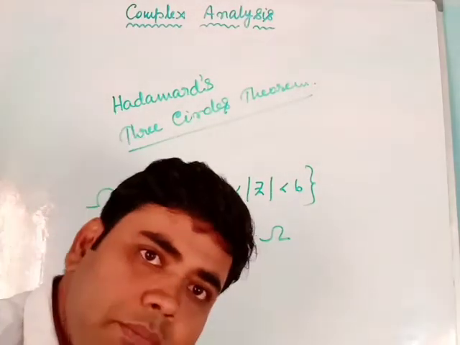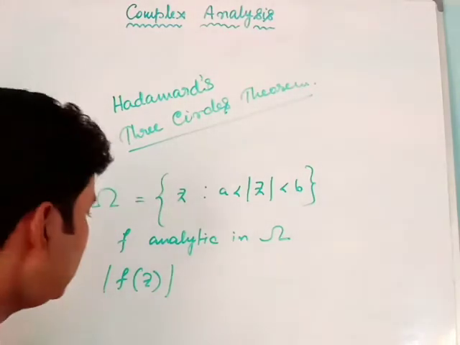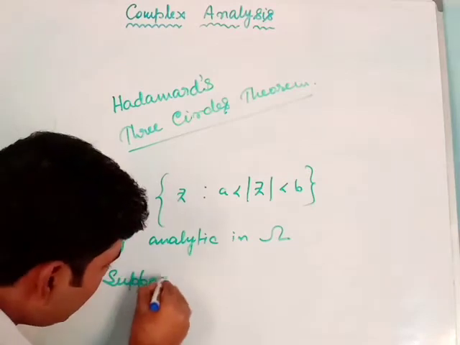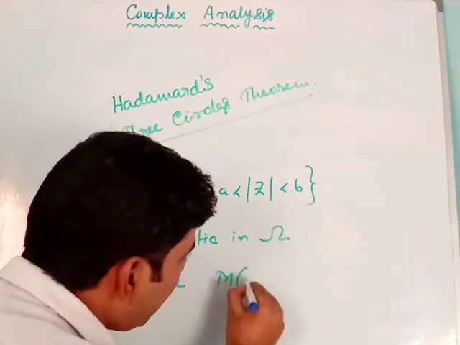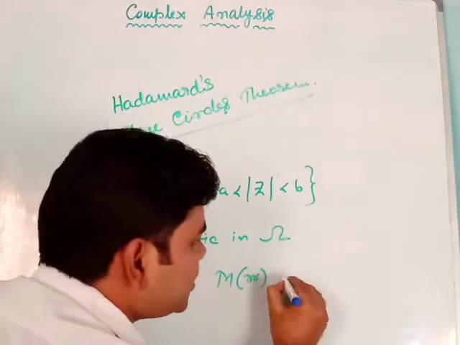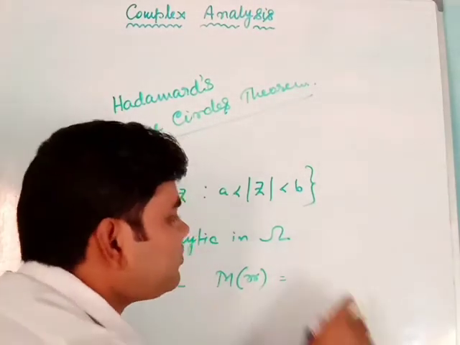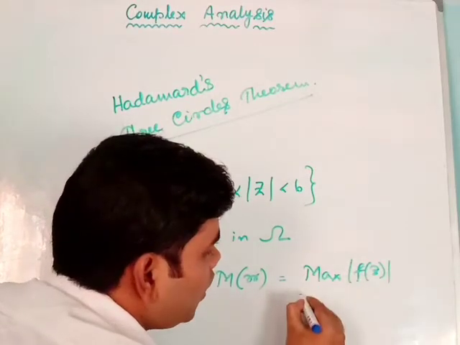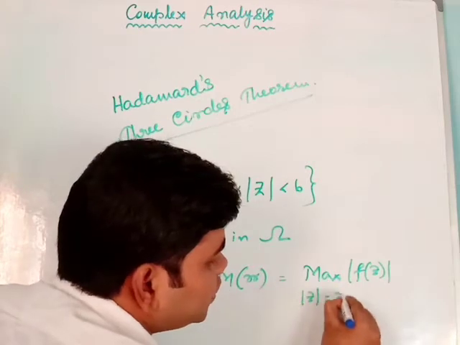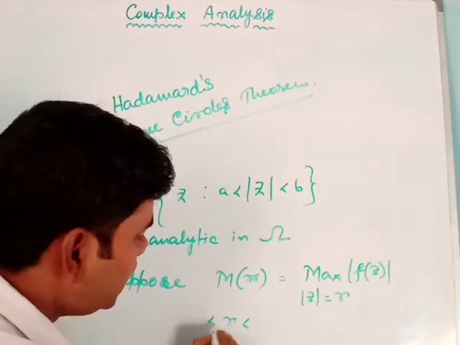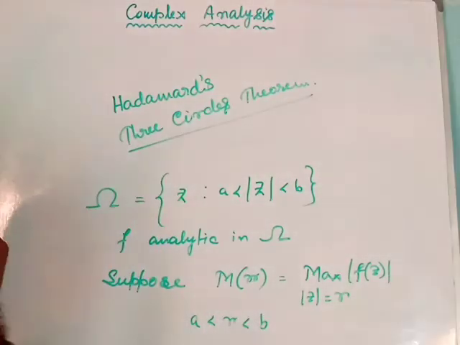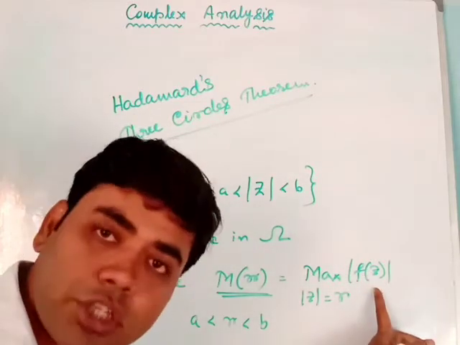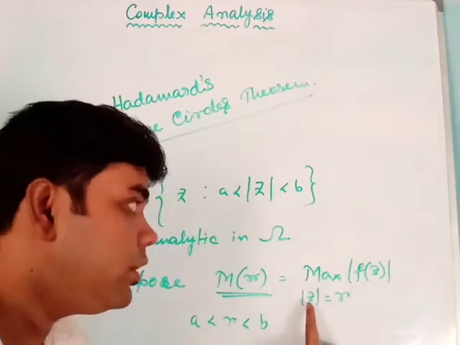So |f(z)| will have a maximum value on each |z| = r. Suppose M(r) is a function such that this is the maximum value of |f(z)| on |z| = r, where r is greater than A and less than B. So this is our function M(r). M(r) is the maximum modulus of f(z) measured on |z| = r.